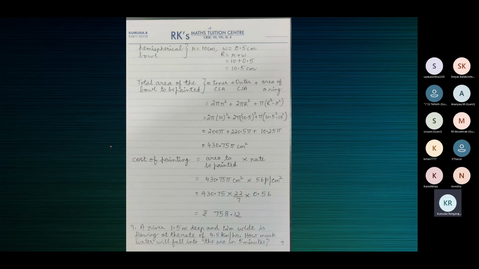Add all the 3 to get the total area to be painted. And multiply by the rate to get the total cost. Multiply by 56, you'll get the answer in paise. Divide that by 100 to convert to rupees. Very simple, just time consuming calculations.